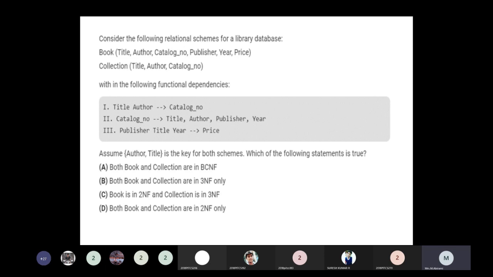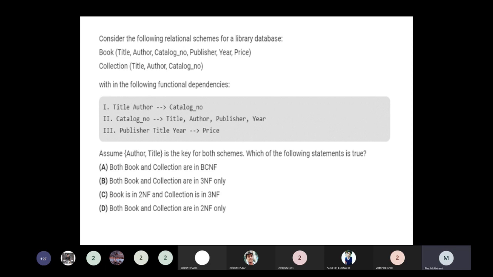Book uses the title, isn't it? Then Collection also uses the title as its primary key. So we can easily access the prime attribute of the title. Option A: both Book and Collection are in BCNF. Option B: both Book and Collection are in third normal form only.